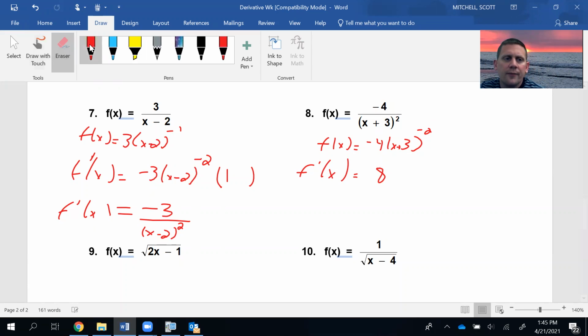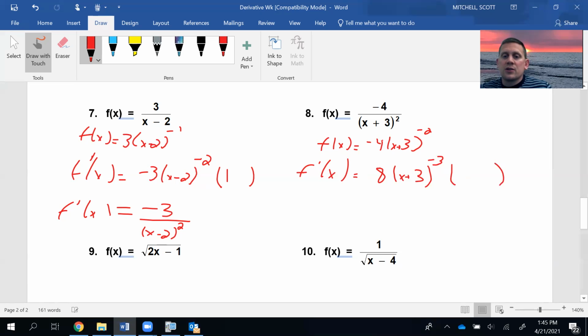Didn't mean to make a fraction yet. Then I'm going to keep my base, so I just recopy the base down. Take 1 away. Well, 1 away from -2 is -3. And then don't forget, you do need to take the derivative of the inside. So it's the derivative of x plus 3. It is just a 1. Again, that's not going to be true in every question. It is right now because we're just kind of starting out here a little bit.